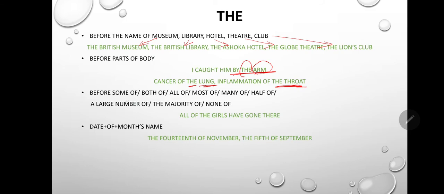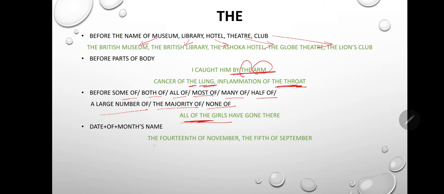Before some of, both of, all of, most of, many of, half of, a large number of, the majority of, none of. For example, all of the girls have gone there. So we will use the before all these. Next, if we have a date, after that of, and after that the month's name.